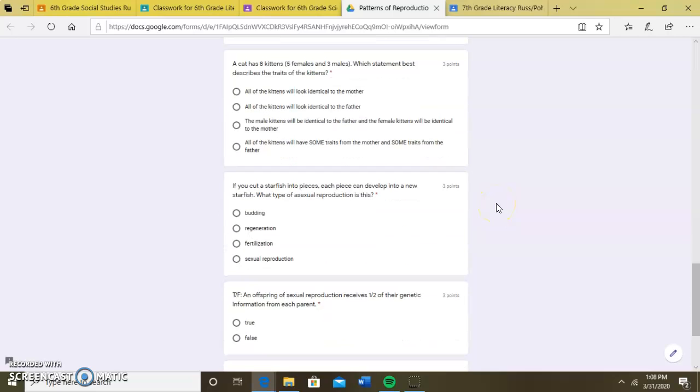Next question. A cat has 8 kittens, 5 female and 3 males. Which statement best describes the traits of the kittens? A, all of the kittens will look identical to the mother. B, all of the kittens will look identical to the father. C, the male kittens will be identical to the father and the female kittens will be identical to the mother. Or D, all of the kittens will have some traits from the mother and some traits from the father.